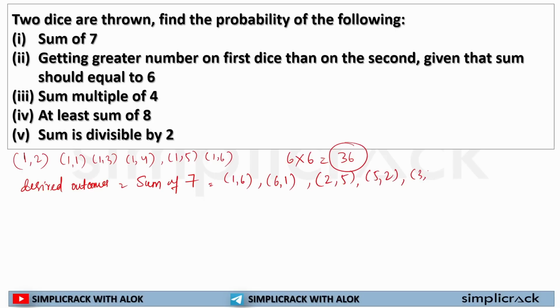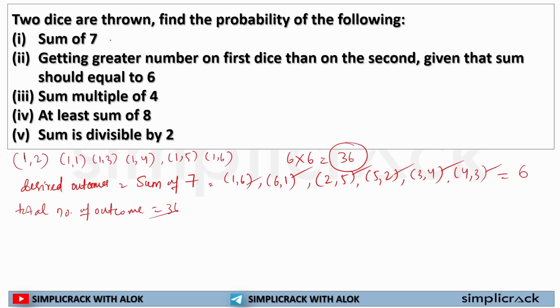I may get a pair 3,4 or 4,3. So in how many ways am I getting this? In 1, 2, 3, 4, 5 and 6. So the total number of desired outcomes is 6, and my total number of outcomes is 36.